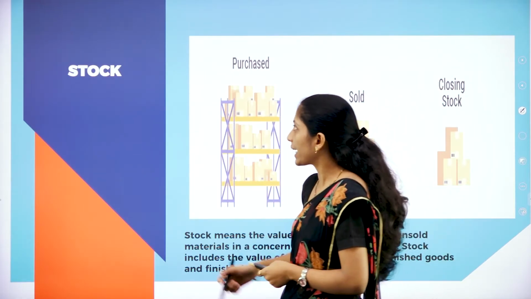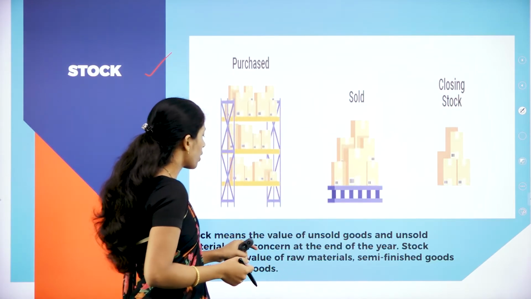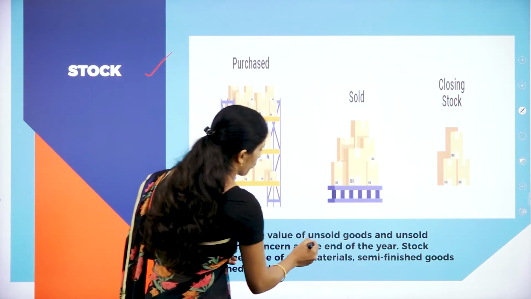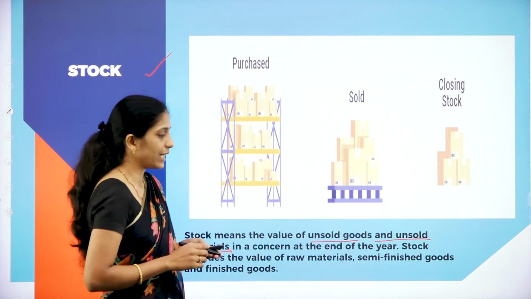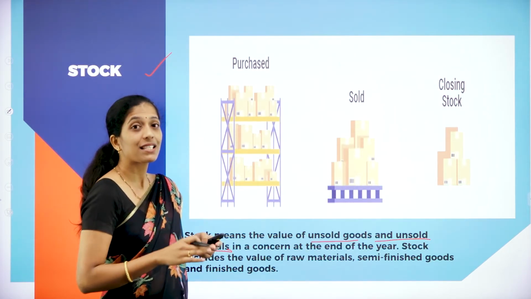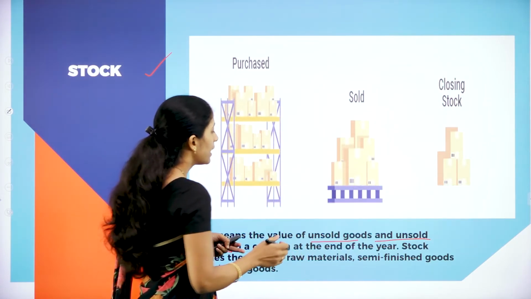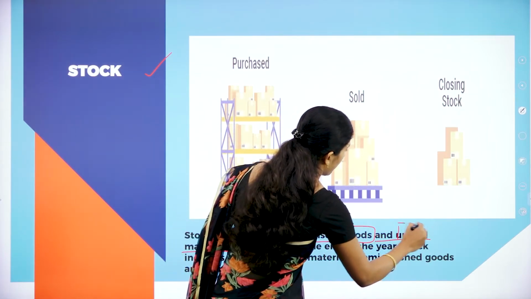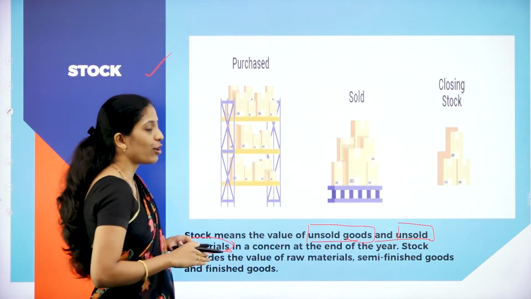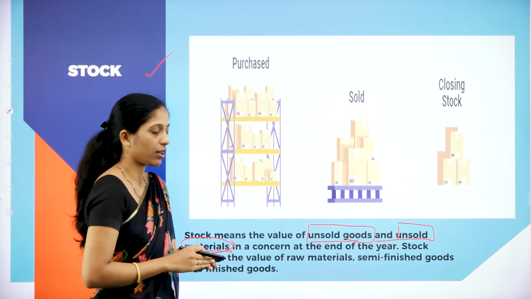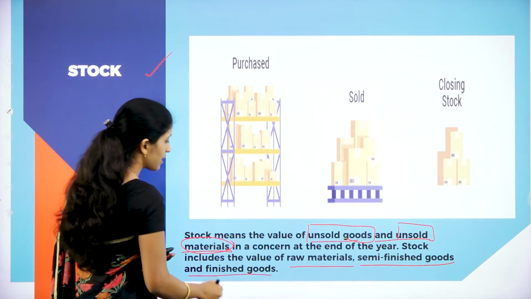And the next term used in accounting is stock. Let us see what this stock is all about. So stock means the value of unsold goods and unsold materials in the concern at the end of the year. So what do you mean by stock? Sales is nothing but the sold goods. Then what is this stock? These are unsold goods and unsold materials. So unsold goods and unsold materials in a concern at the end of each year is called as what? Stock. So stock includes the value of raw materials, semi-finished goods as well as finished goods.